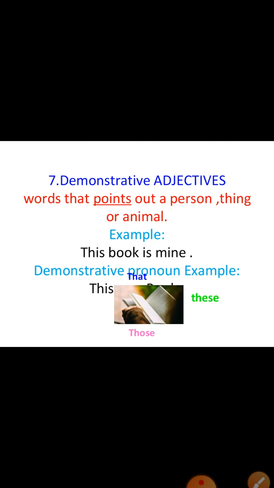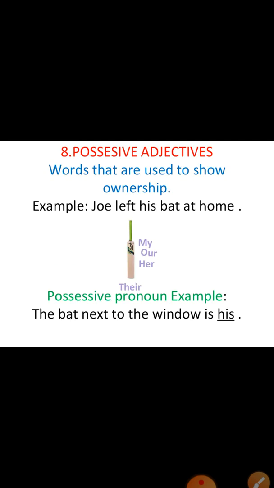Demonstrative adjectives. Demonstrative adjective means pointing out a person, thing or animal. Demonstrative means pointing out. For example, this book is mine. This, we are pointing out, or that book is mine. These books, those books. So these are demonstrative adjectives. Demonstrative adjectives are called pointing out adjectives.